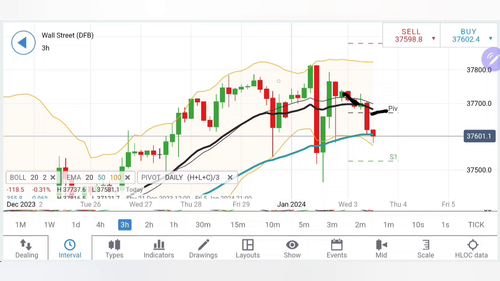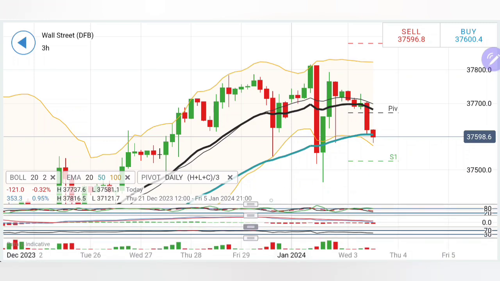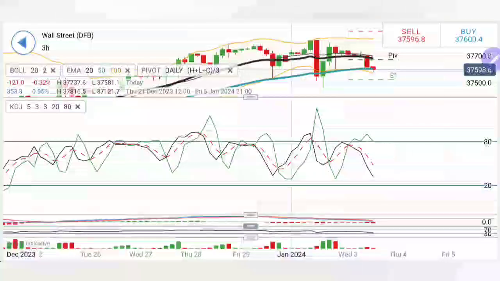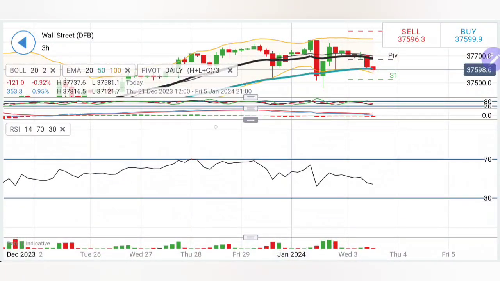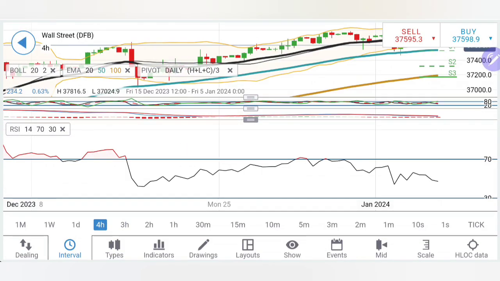RSI is almost flat. Coming to the 3-hour charts, there is increasing bearishness here. See these candles. Also, we have seen the swings. Potentially, if it stays above 37,700 any point of time today, that should be treated as a reversal. As long as 37,700 is not taken, do not treat this as bullishness. Stochastic looking down, MACD divergent and bearish, RSI looking down as well.